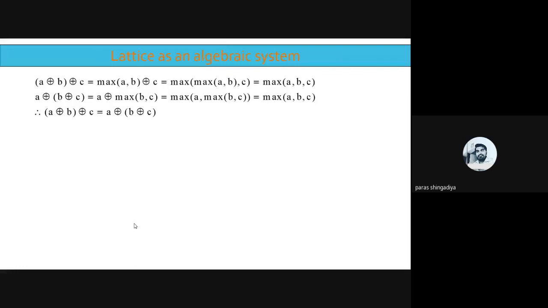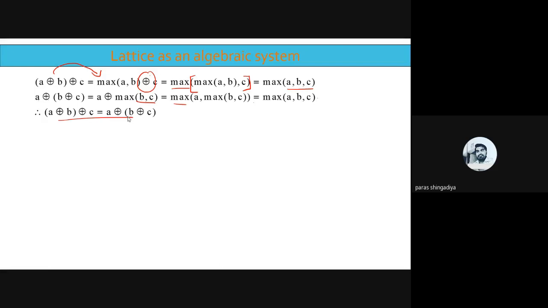Now in the second one, you have to use ring sum. So A ring sum B ring sum C. Remove the bracket, so it will be right maximum of AB ring sum C. Now remove this ring sum, so it is right maximum of AB comma C, and that is the same as the maximum of ABC. Clear? And the second part is A ring sum B ring sum C, that is equal to A ring sum B, A ring sum maximum BC, and that is maximum of A comma maximum BC, and that is maximum of ABC. Clear? That will be the same. So both are equal there. So the second property is also verified.